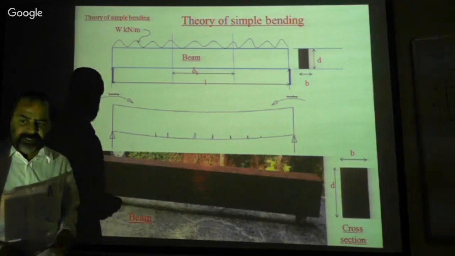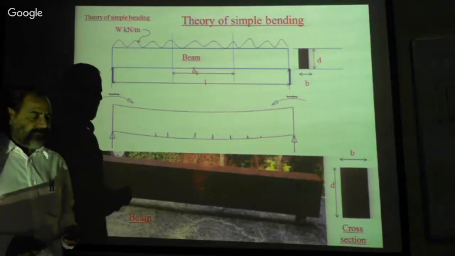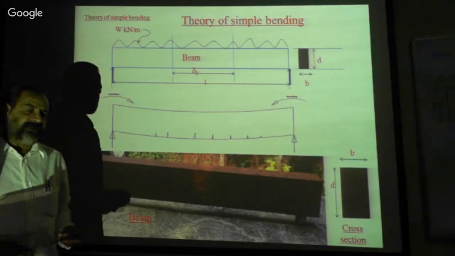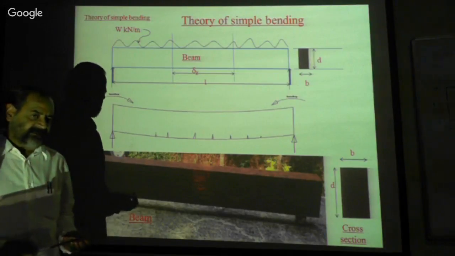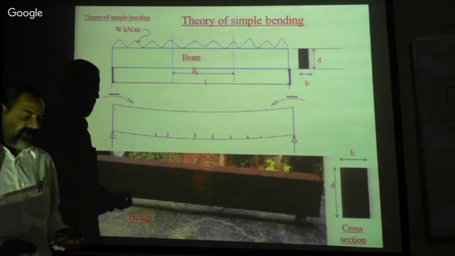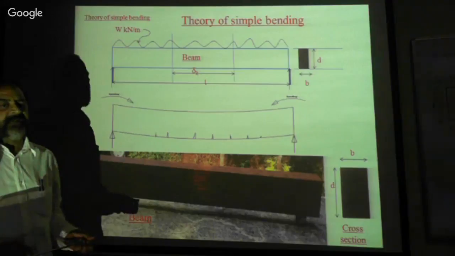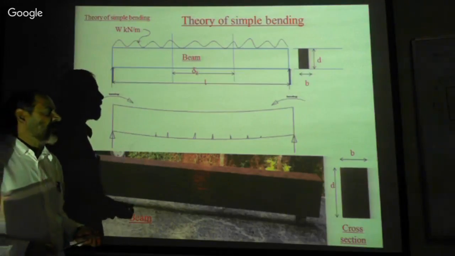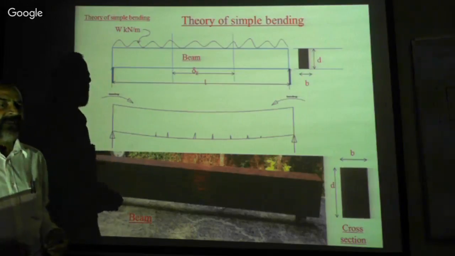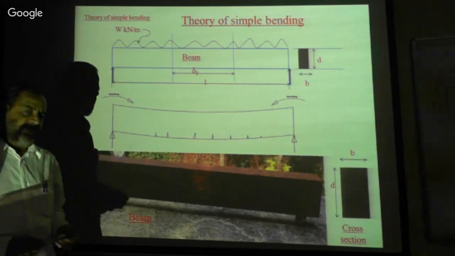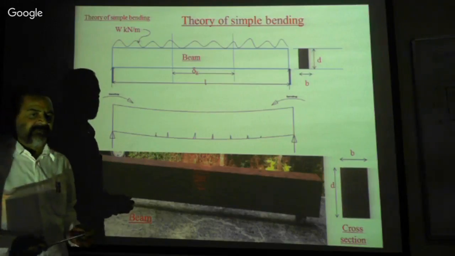He should know the concept and understand the behavior of the beam. This is the fundamental subject, strength of materials. The engineer must know this thoroughly. Then we can decide the size of the beam, what material should be used, and what the breadth and depth of the beam should be.